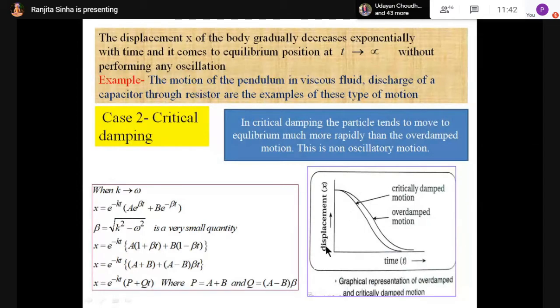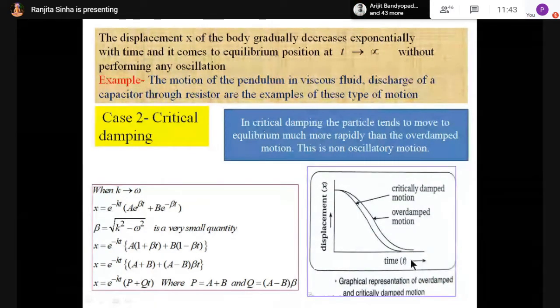Graph, okay. So this is displacement along the y-axis and time along the x-axis. As it is damped motion, critical damping or heavy damping, that is damped motion. What is overdamped motion? This is the graph. So displacement was here, then this is the displacement, this is the displacement. In this way, displacement is decreasing. And up to here, I have not touched this graph, because at time t equal to infinity, this graph touches the x-axis.